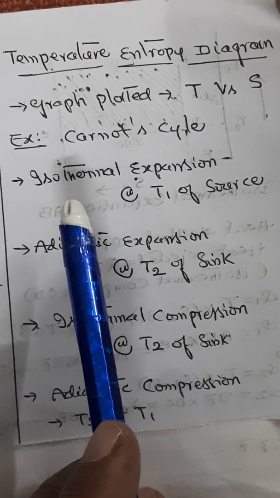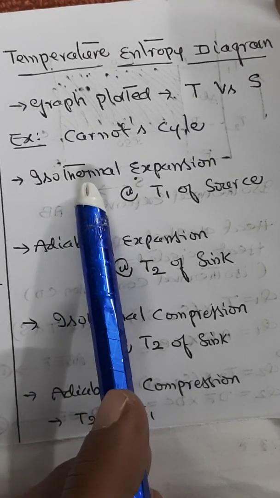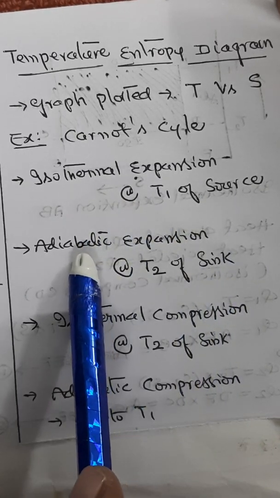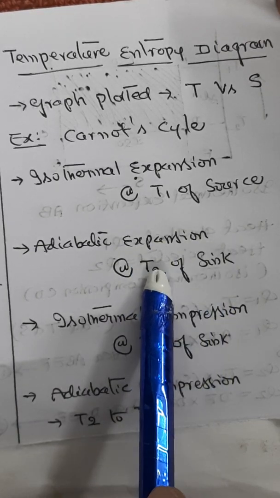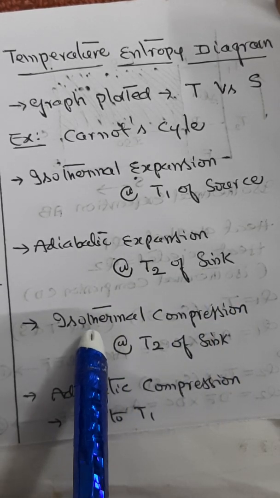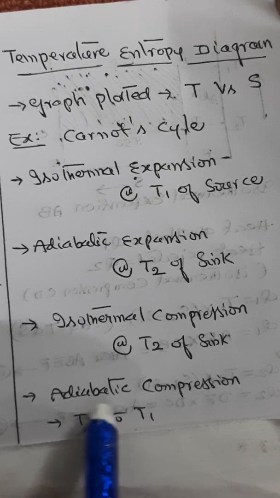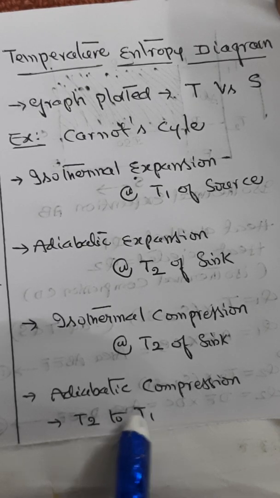One is isothermal expansion at the temperature T1 of the source. Second is adiabatic expansion, where the temperature falls from T1 to T2, the temperature of the sink. Third is isothermal compression at the temperature T2 of the sink, and the fourth is adiabatic compression such that the temperature rises from T2 to T1, the initial temperature of the working substance.